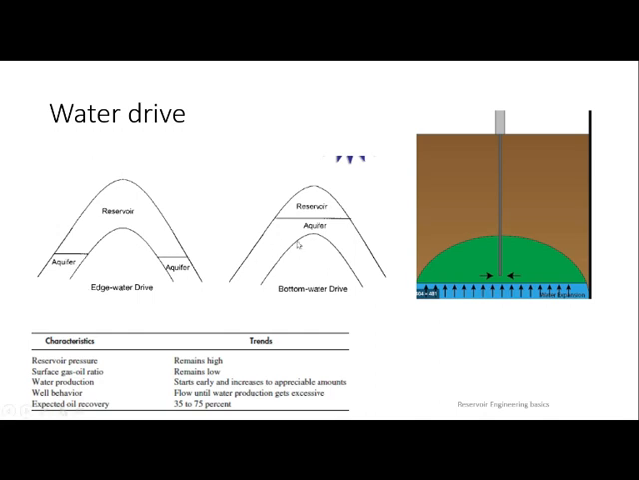Then water will start to produce in place of oil. So that has to be maintained. If you talk about all drive mechanisms, the best one you can say is the water drive mechanism. And you can see the characteristics of this. Reservoir pressure will be high. Why? Because water will maintain it.